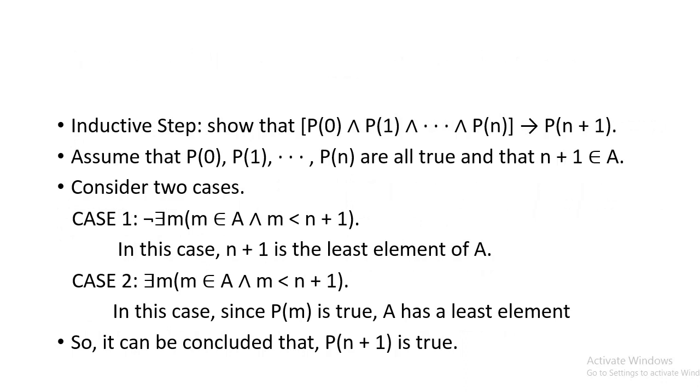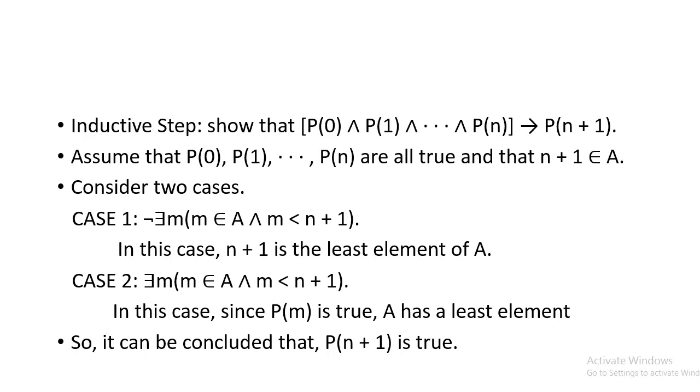Now see the next step. The next step is the inductive step. In that inductive step, we have to show that P(0) conjunction P(1) conjunction ... P(n), if all these are true, then P(n+1) is also true. So we have to show this implication. To prove this implication, first we have to assume that P(0), P(1), ..., P(n) are all true and that n+1 belongs to A.